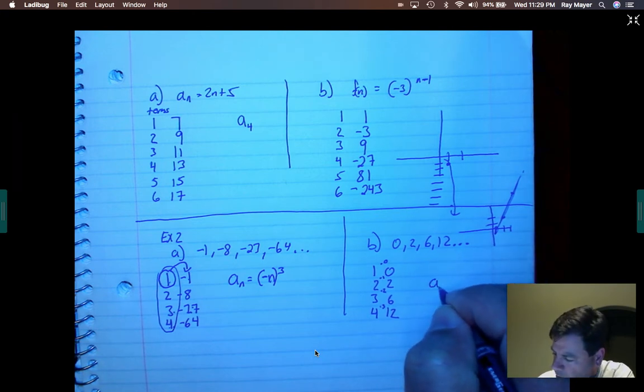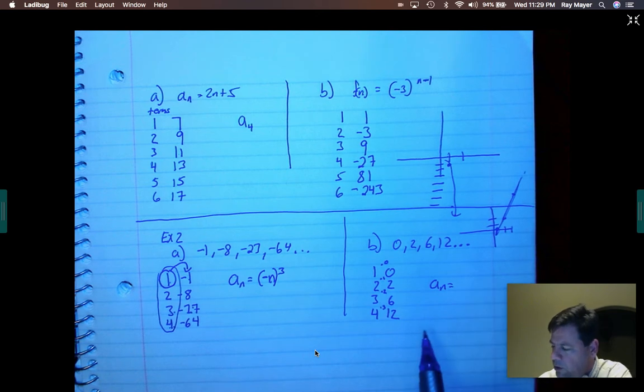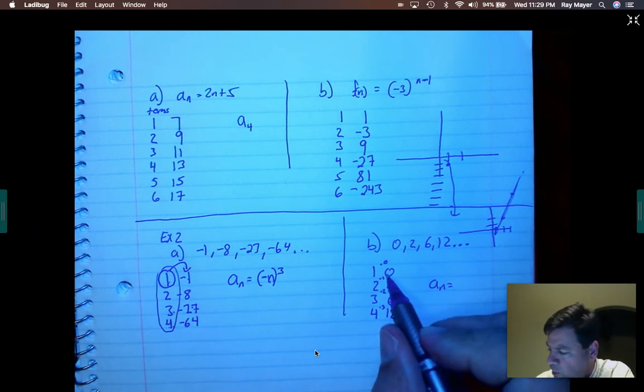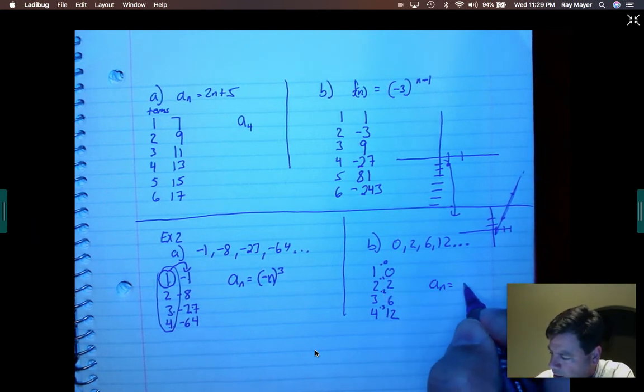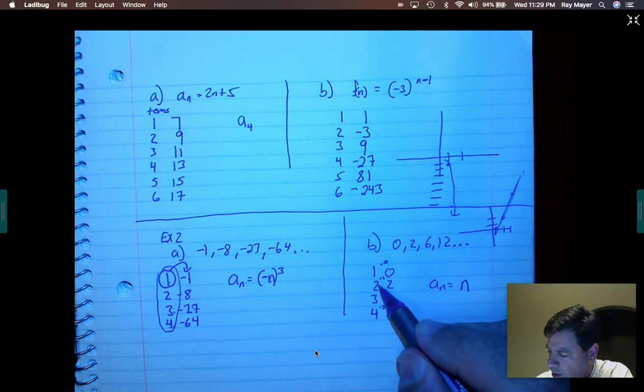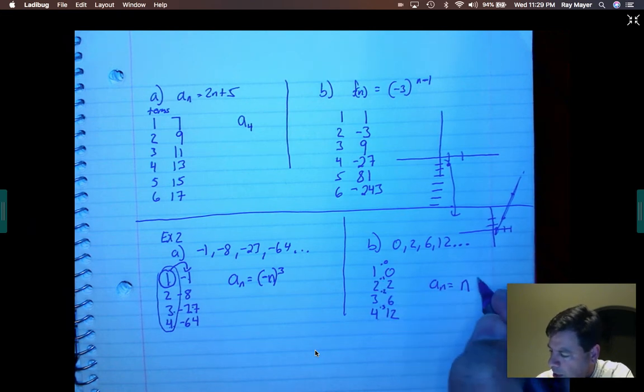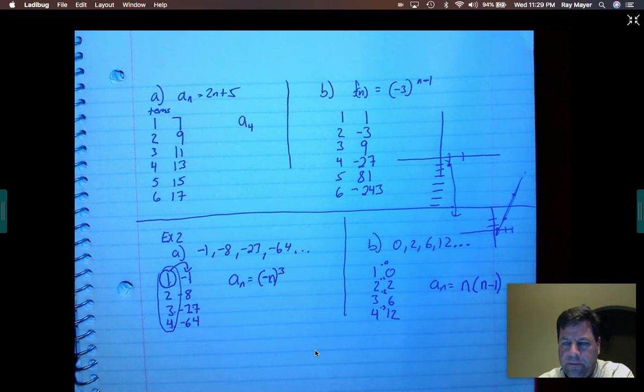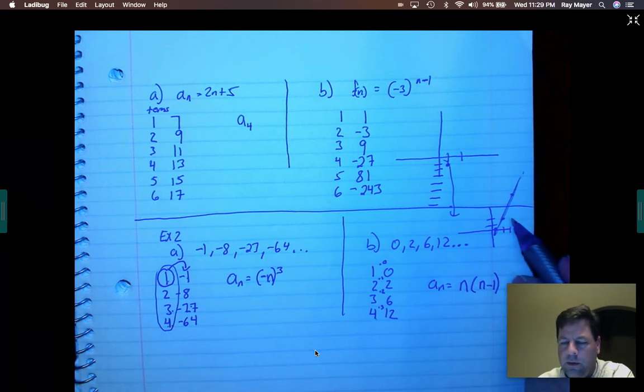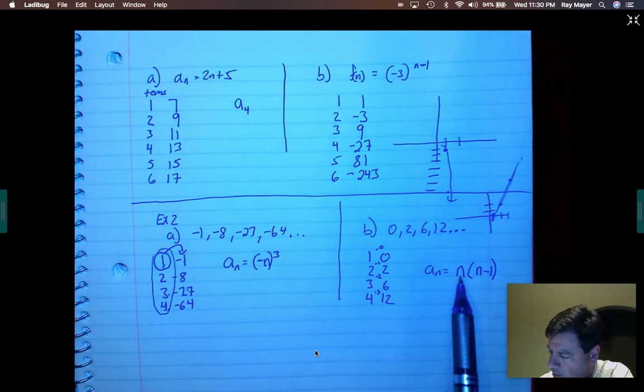Here we go. A sub n equals. What I want to do, again, there's a couple different ways to do this. I'm going to take n, which is the 1 and the 2 and the 3 and the 4, and I want to multiply that times 1 less than what it was. This one wouldn't be linear. This would be exponential also. This would be quadratic. Let's look at it.